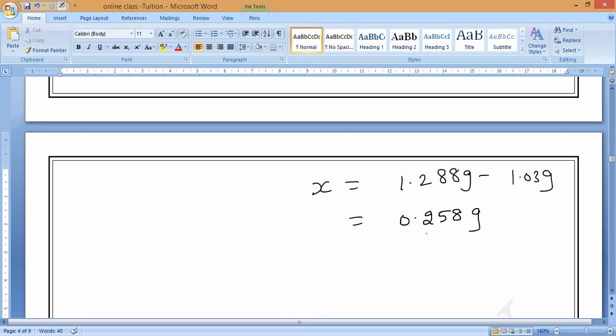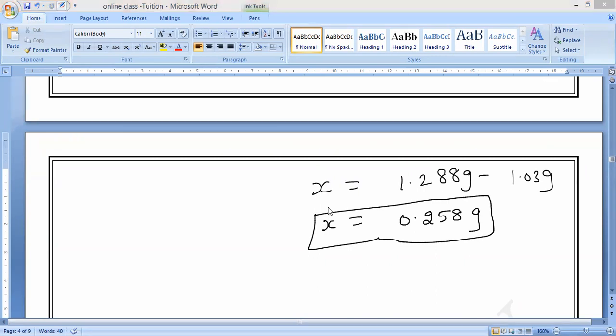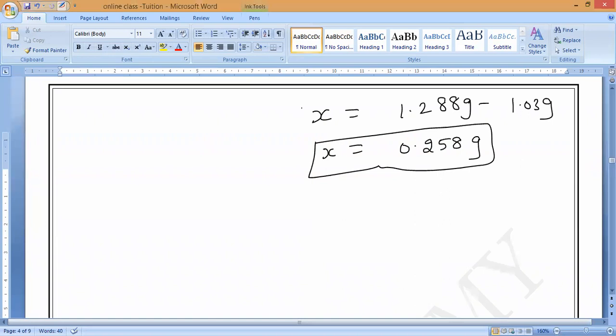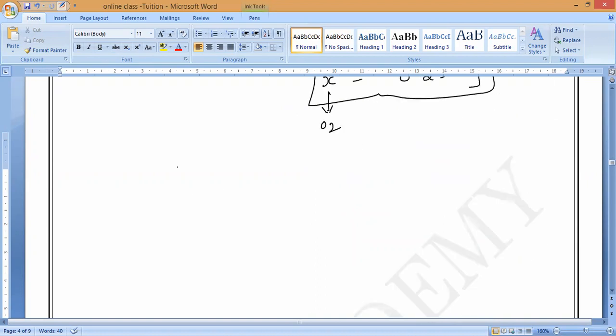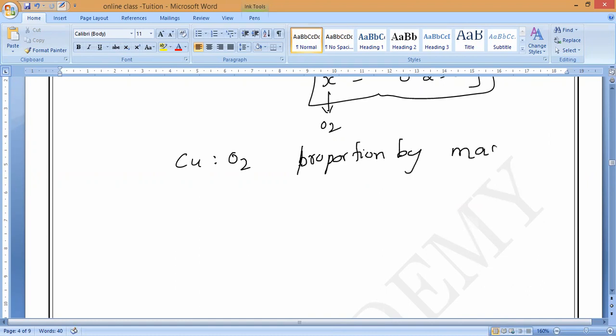This is the X. Is it right or wrong? 0.258, correct. So X means oxygen. This is the oxygen mass. So now, what is the mass ratio? We want copper and as well as oxygen. Proportion by mass, mass proportion. That is what we can say mass ratio.